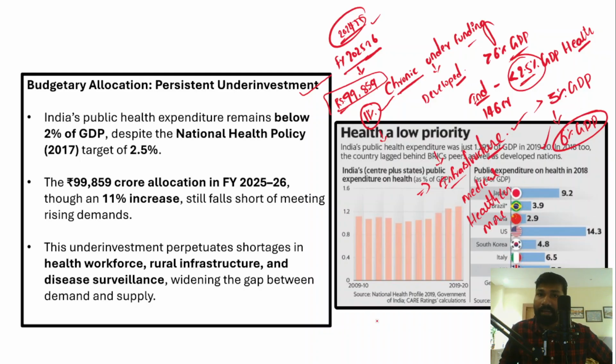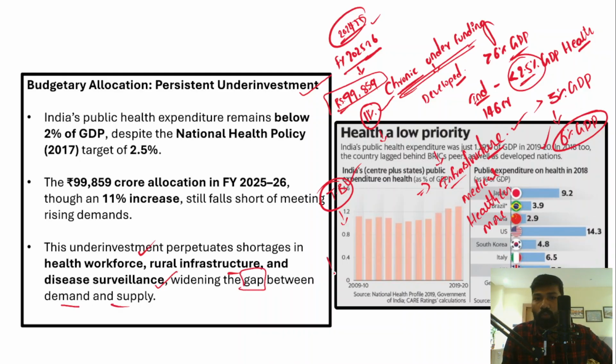So the underinvestment, or the chronic underfunding, which exists in the Indian healthcare system perpetuates the shortages in the healthcare workforce. As I've already told you, there are not enough healthcare professionals in the government hospitals. There is a lack of rural infrastructure because of this chronic underfunding. There is no disease surveillance as well. For example, diseases like TB require regular surveillance. TB is a contagious disease and it requires regular surveillance, right? So chronic underfunding has been affecting all these aspects,